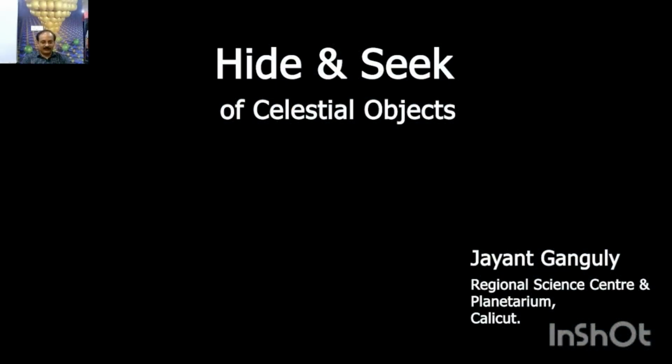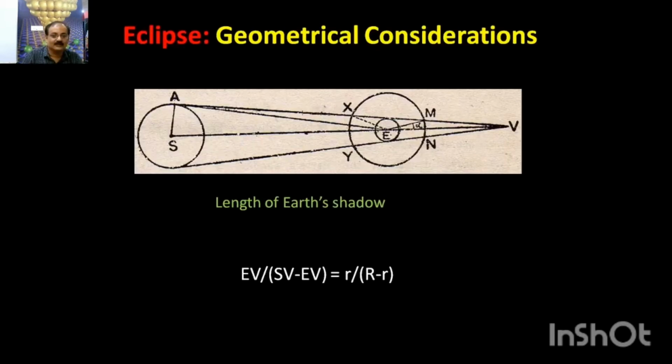We are all familiar with eclipses, at least all of you, because on December 26, 2019, we had an annular solar eclipse. And I hope in the planetarium, not only the planetarium at Calicut, there are various organizations across Kerala. In our Mananchira Square also, various organizations, the Corporation of Calicut, organized a massive eclipse observation program, and I am sure that none of you have missed the opportunity to see the annular solar eclipse, such a rare event. So what is actually an eclipse? Why does an eclipse occur?